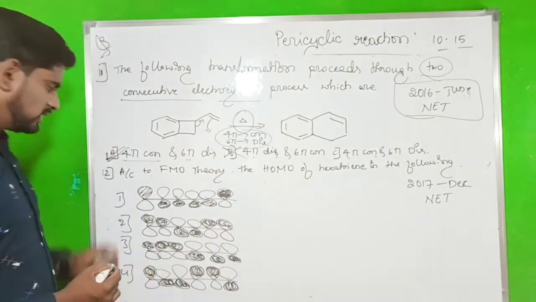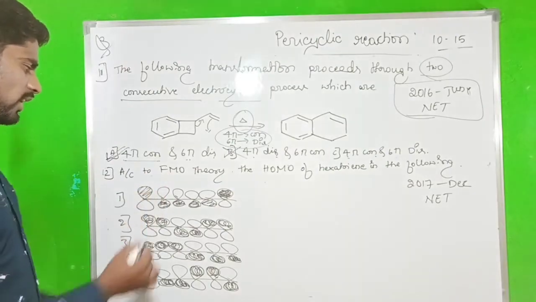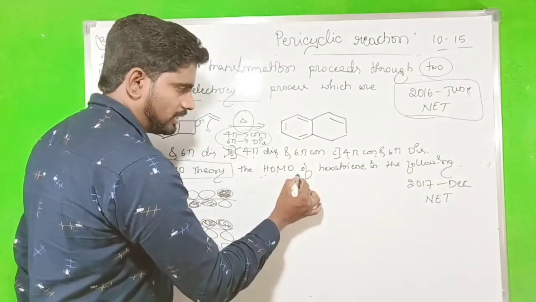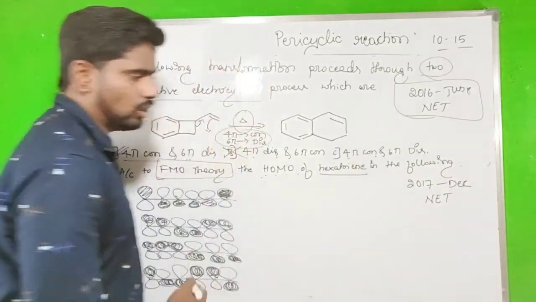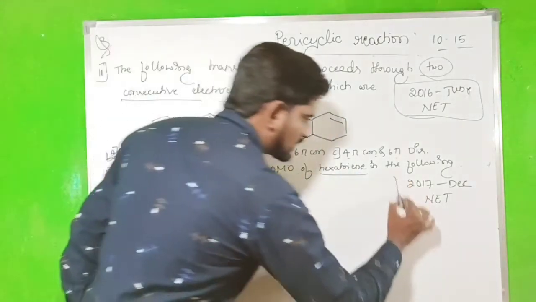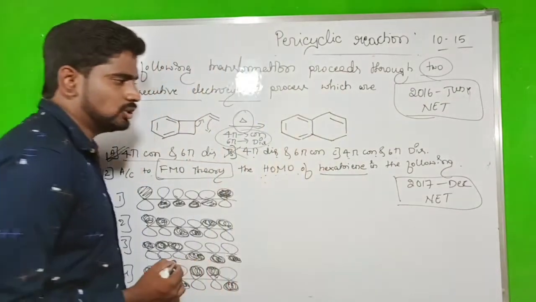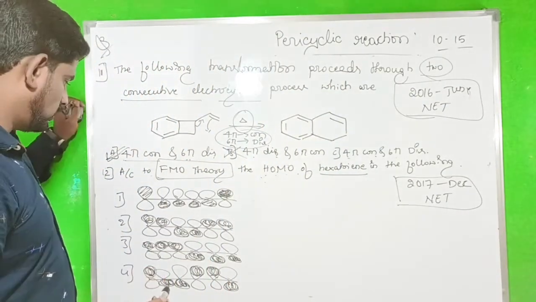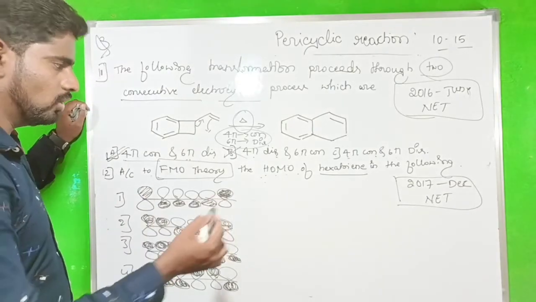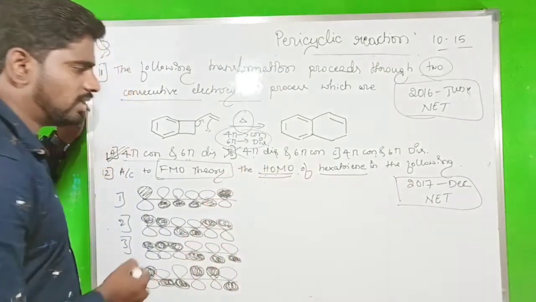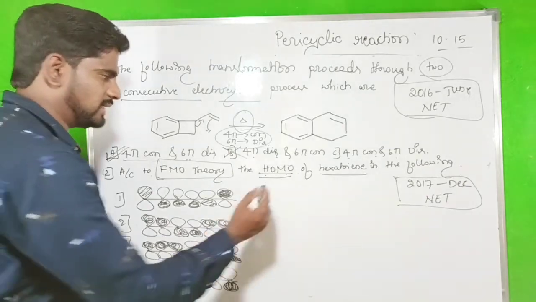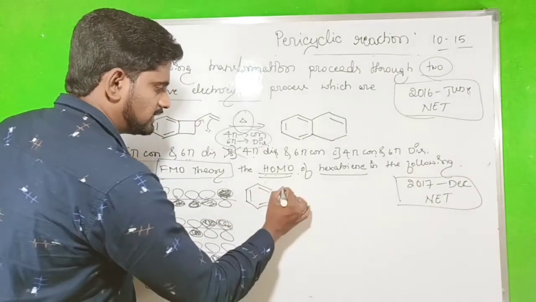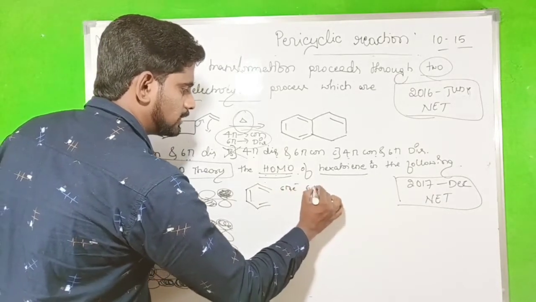Fine. So next, according to Frontier molecular orbital theory, the HOMO, the highest occupied molecular orbital of hexatriene, in the following. This question was asked in the 2017 December CSIR UGC NET examination. Here you have to identify the HOMO, which means the highest occupied molecular orbital. Hexatriene has 6 pi electrons and 6 p orbitals.